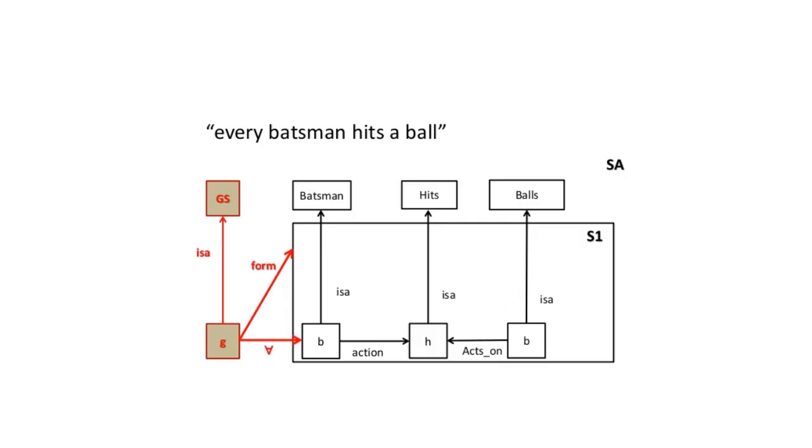Another example, every batsman hits a ball. Here the universal quantifier is every. Batsman hit ball. B is a ball and B is a batsman, and this quantifier is related to batsman. This is the action, and this term we don't need to give.